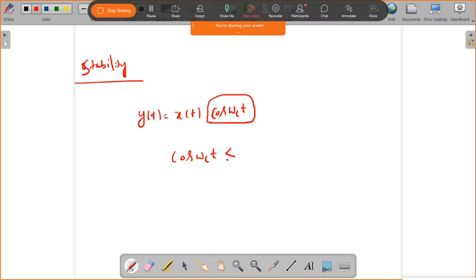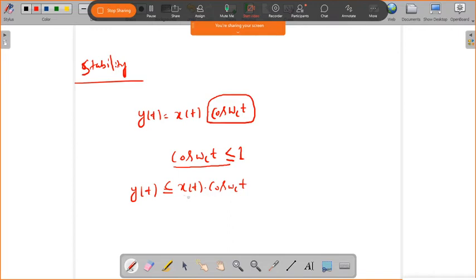It is always less than or equal to the maximum value 1, is it not? So if this is 1, then what is your output y of t? Whatever value of x of t you take, if you multiply by a value less than or equal to 1, it will give less than that value. So y of t should be less than or equal to x of t.